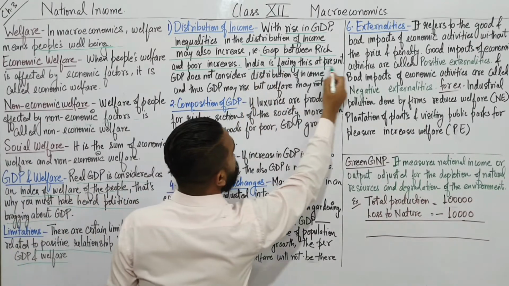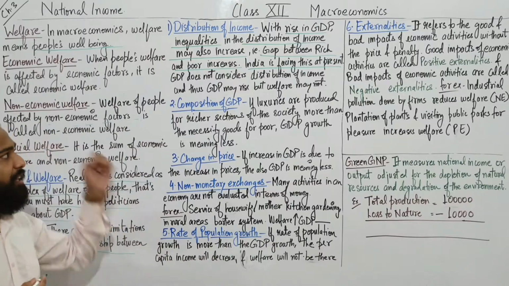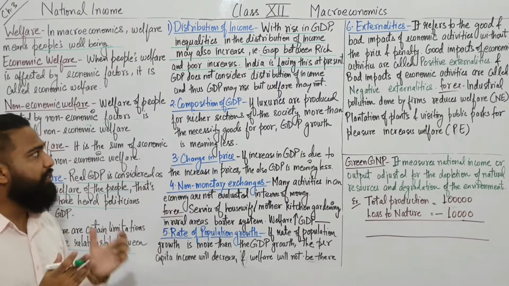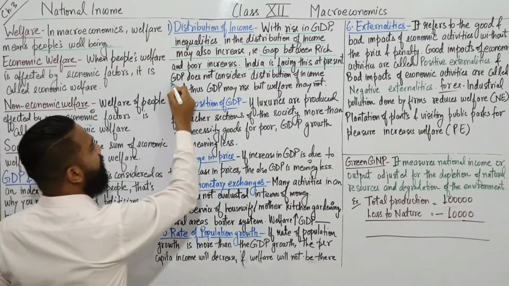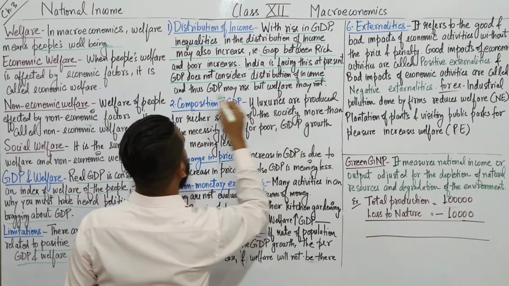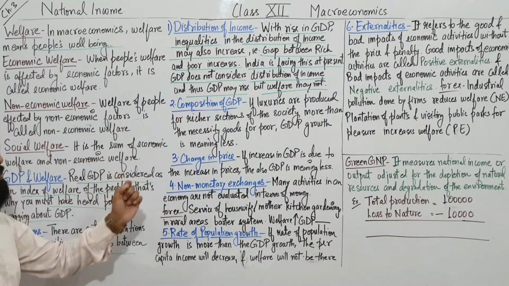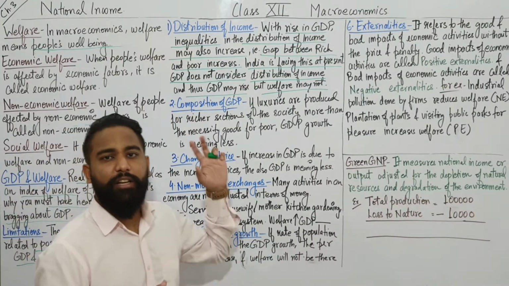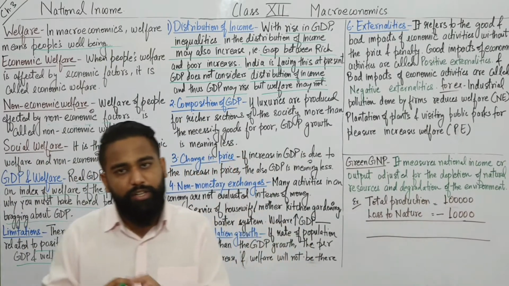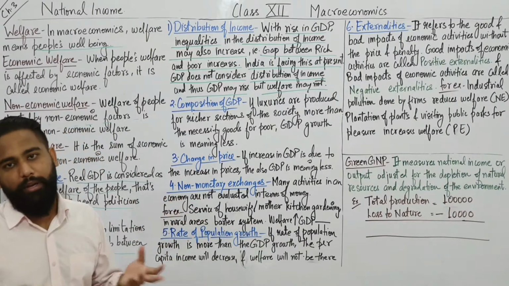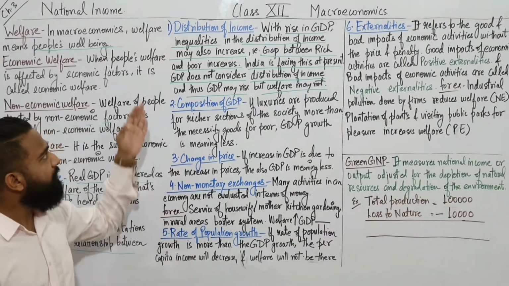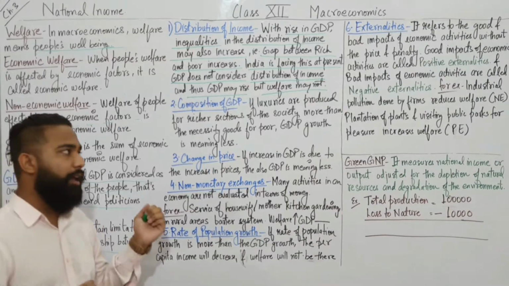Right now India is facing this problem, at present. GDP does not consider distribution of income, and thus GDP may rise but welfare may not. That's why if GDP rises, welfare may not rise every time. So that was the distribution of income.